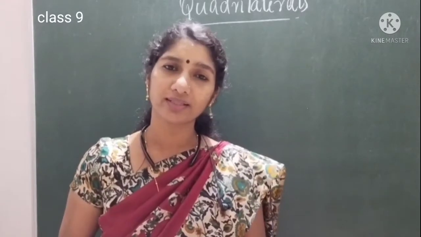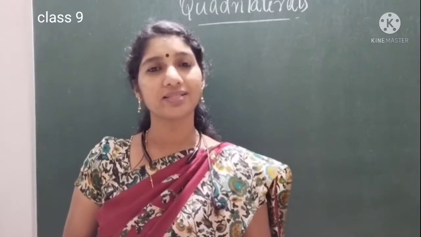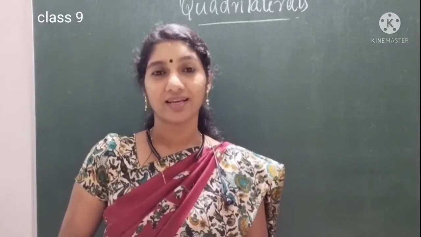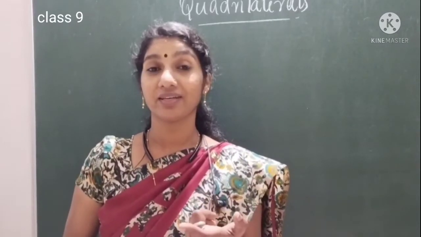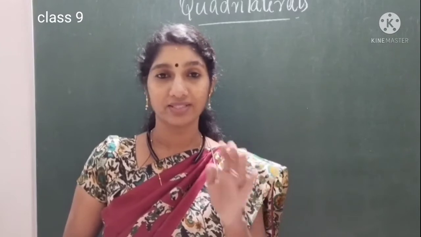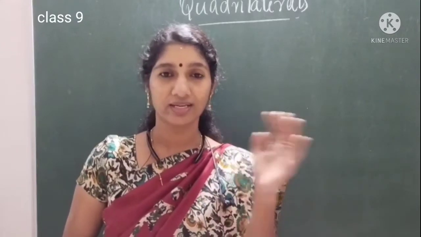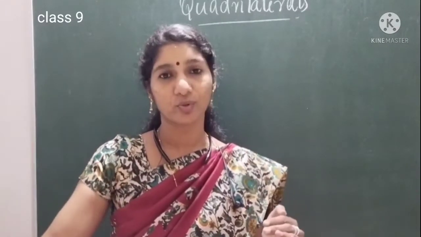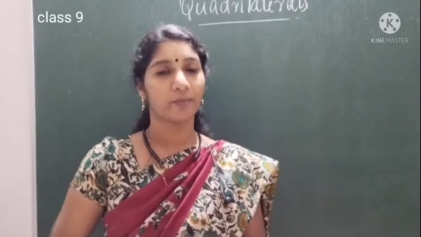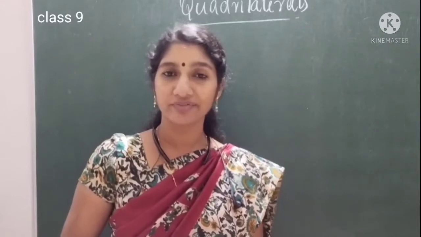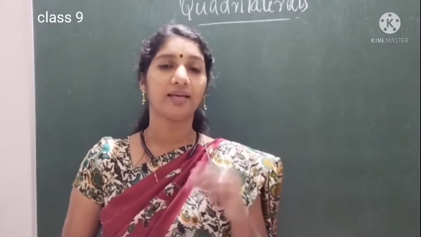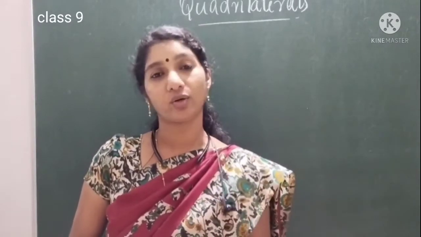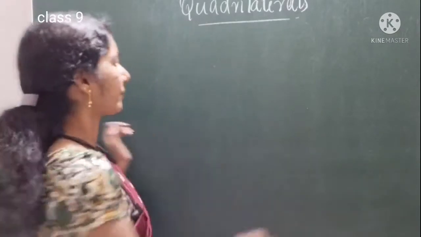What is meant by polygon? Polygon means it's a closed figure made up of straight lines, isn't it? In statistics, when we were drawing frequency polygon, we just close that figure, no? With the straight lines, we got a graph and we just closed it to both ends to get the polygon. Okay. So polygon means it's a closed figure made up of straight lines. And if the number of sides are 4, we can call that as a quadrilateral.